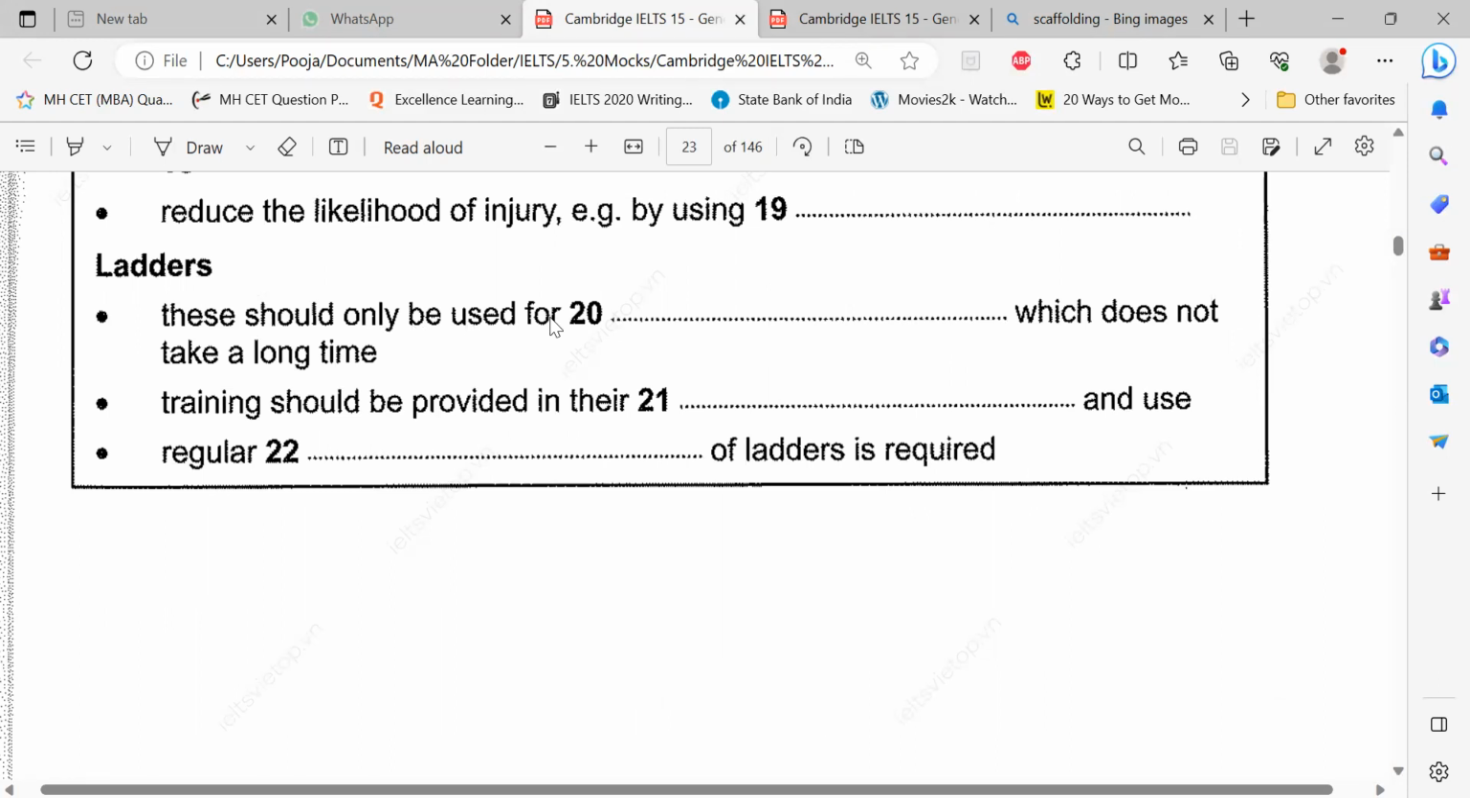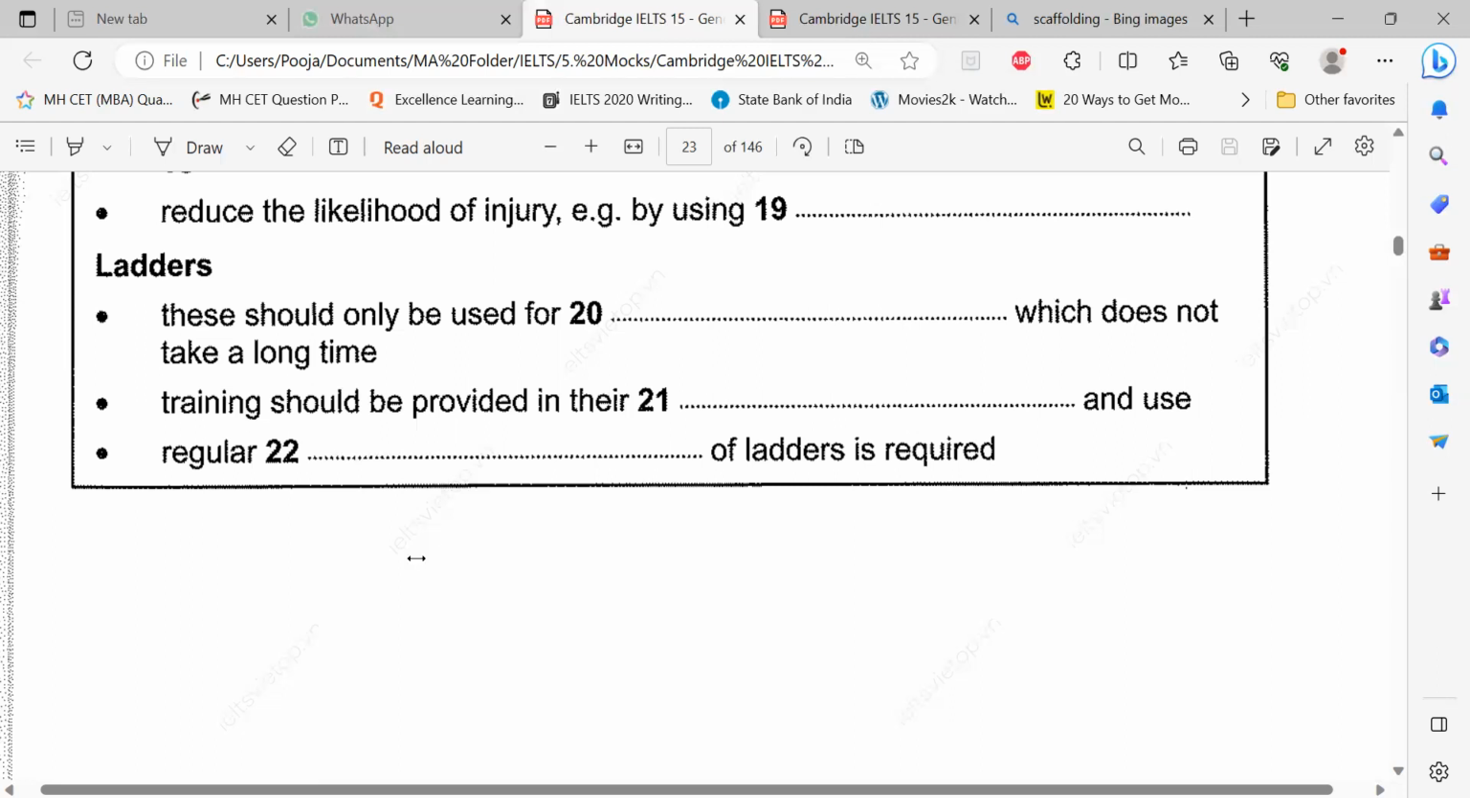Either for what or which does not take a long time. Now always remember in filling the blanks, a negative and a word can become a positive there. For example, she is not tall means she is short. It is not convenient means it is inconvenient. It is not hard means it is easy. So this is how they are going to paraphrase in the passage.